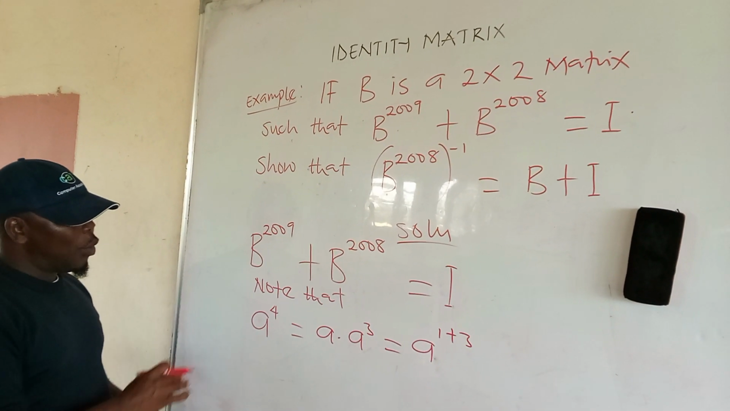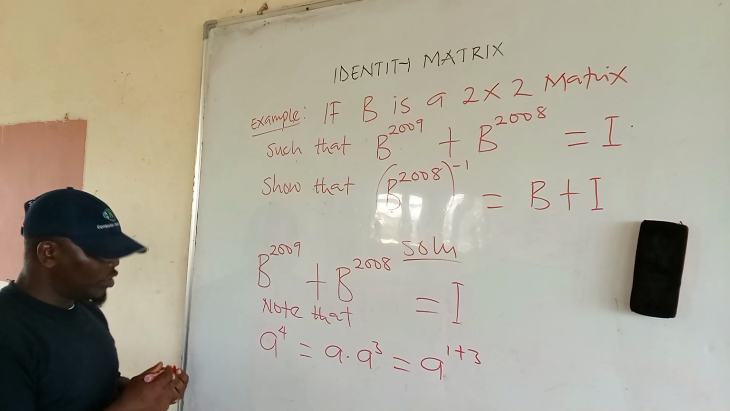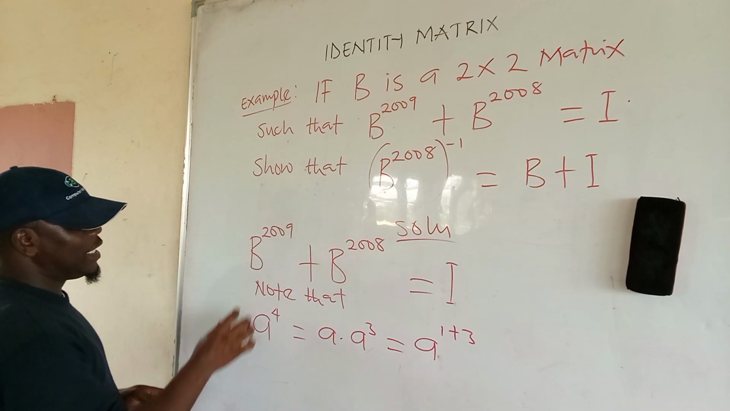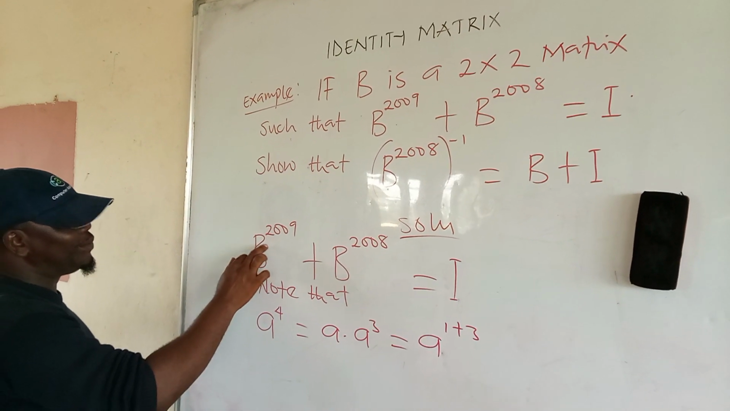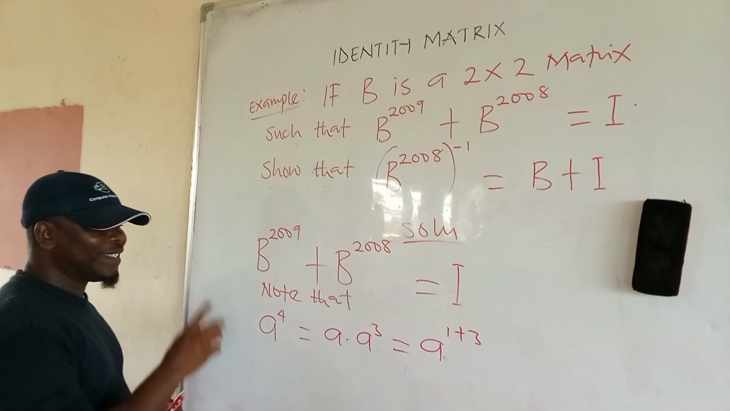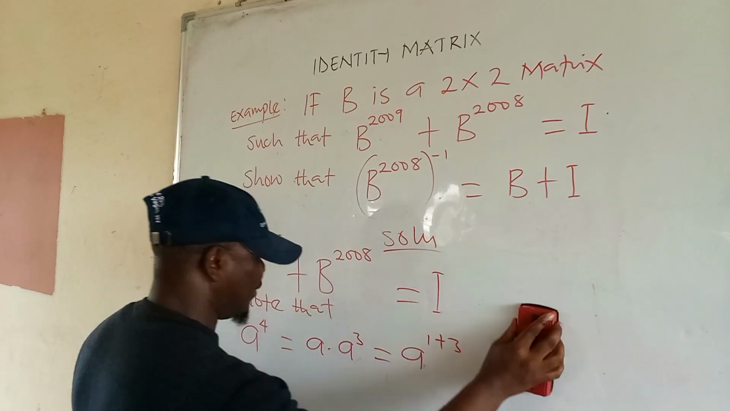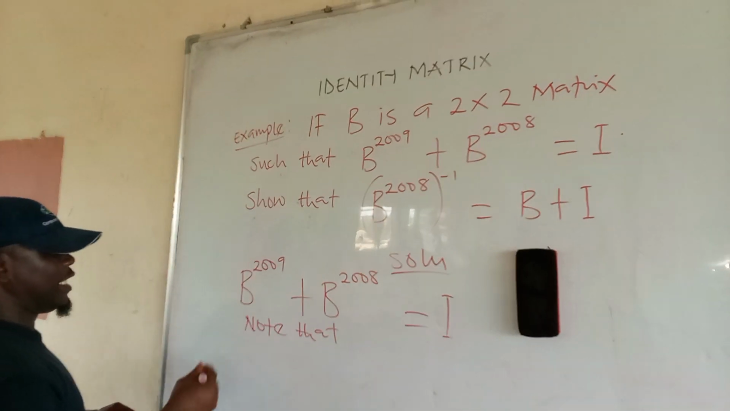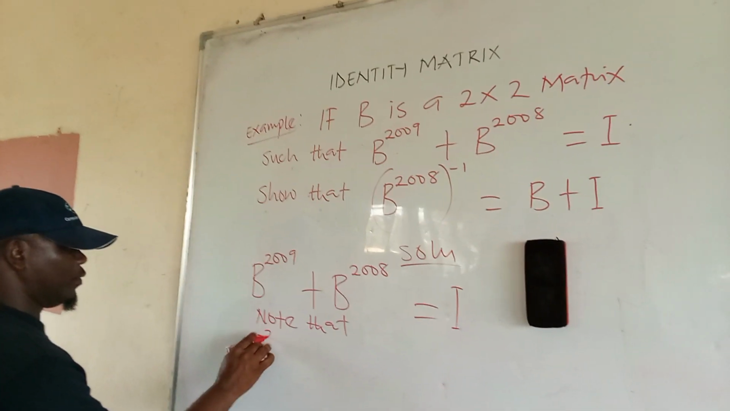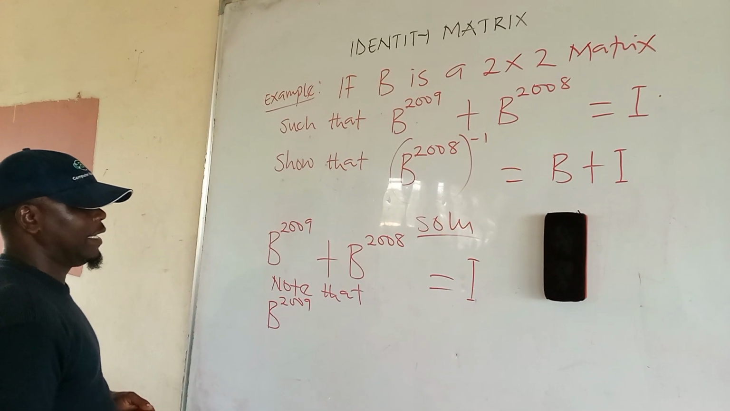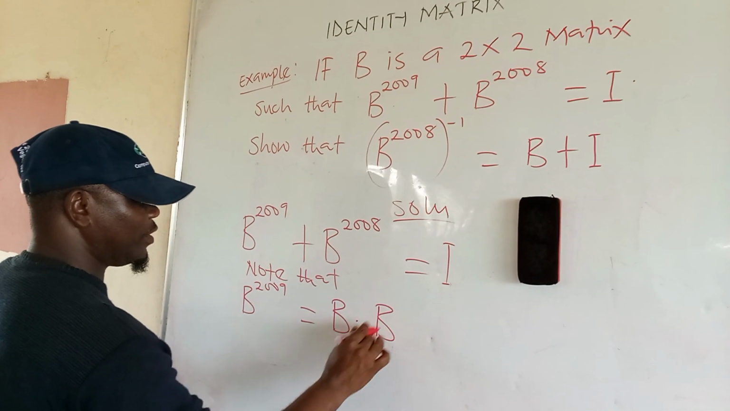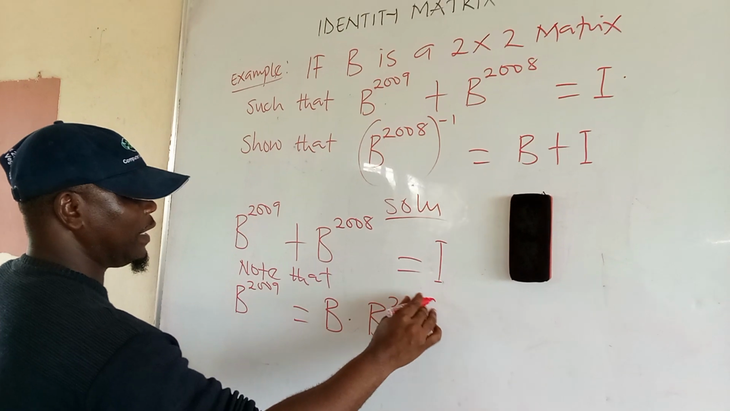So now we want to do something here. You discover that we have B raised to the power of 2008, then we are going to simplify B raised to the power of 2009. Okay, let's do it together. Note that B raised to the power of 2009 is the same thing as B dot B raised to the power of 2008.